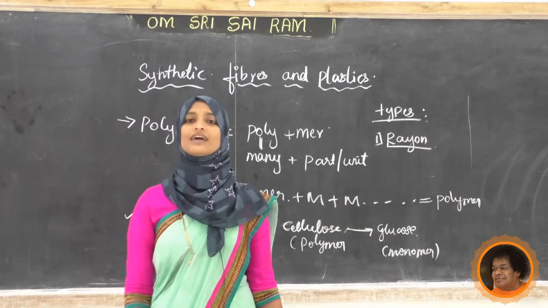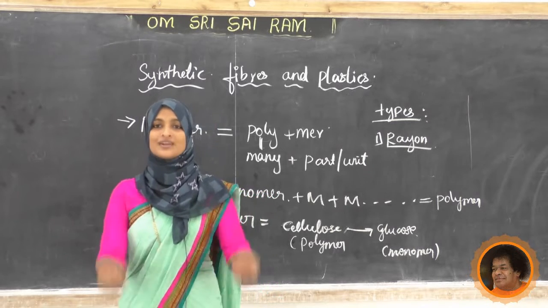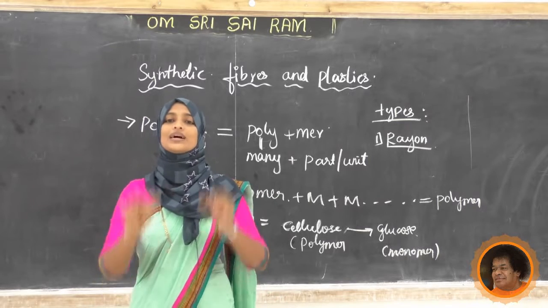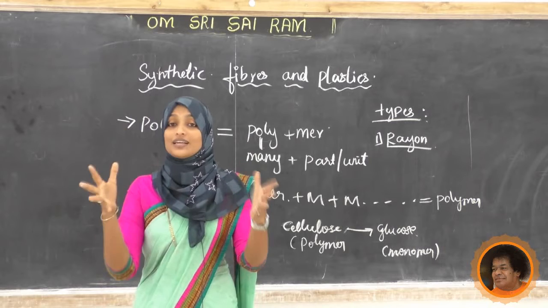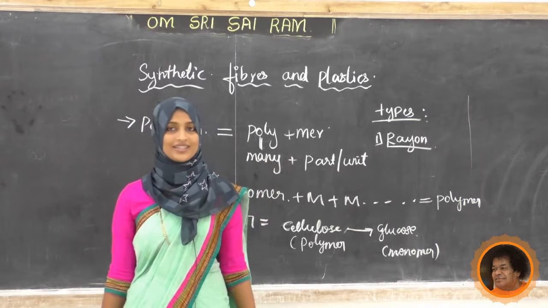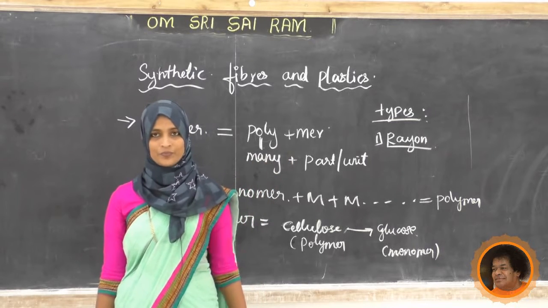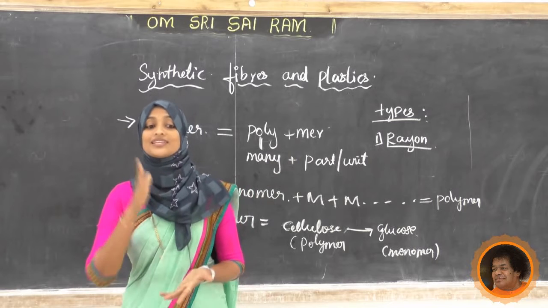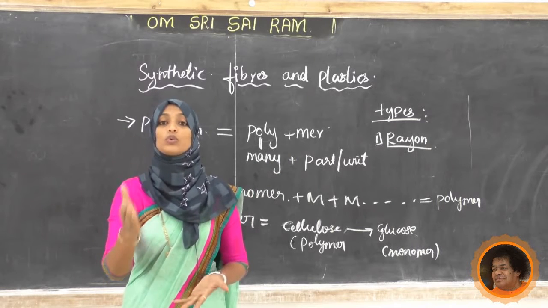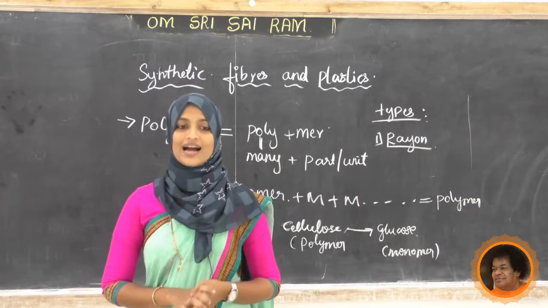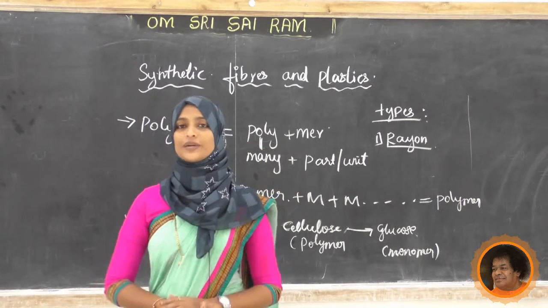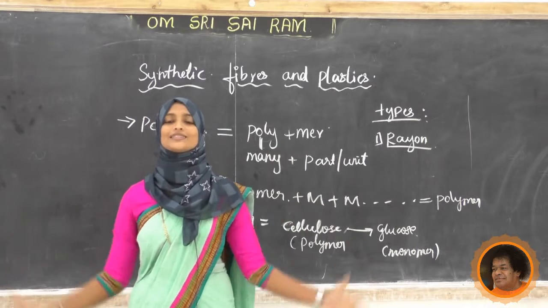So if you have a rayon bed sheet in your home, just observe that one, feel how the texture is, and observe the color. Different colors we are getting, that is rayon. Sometimes they mix this rayon with wool and prepare carpets, different varieties of carpet.